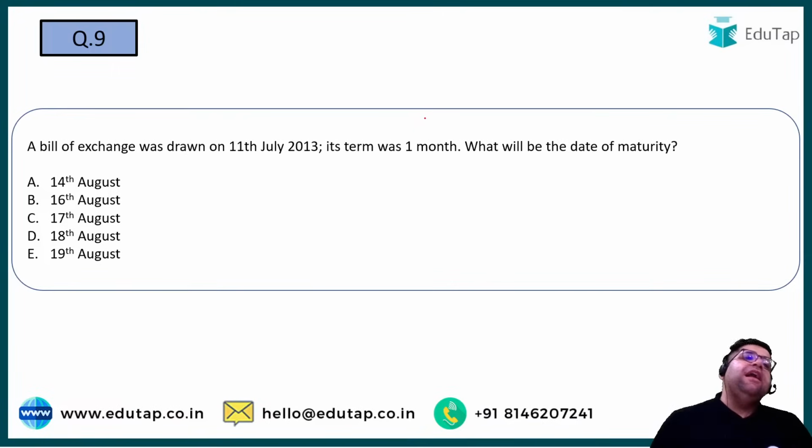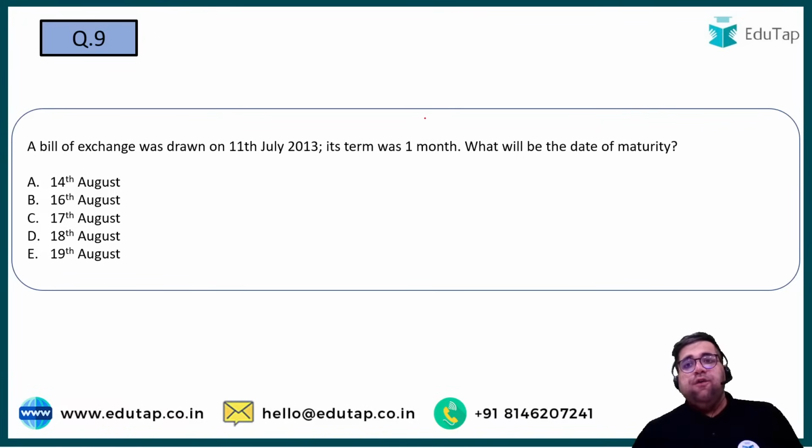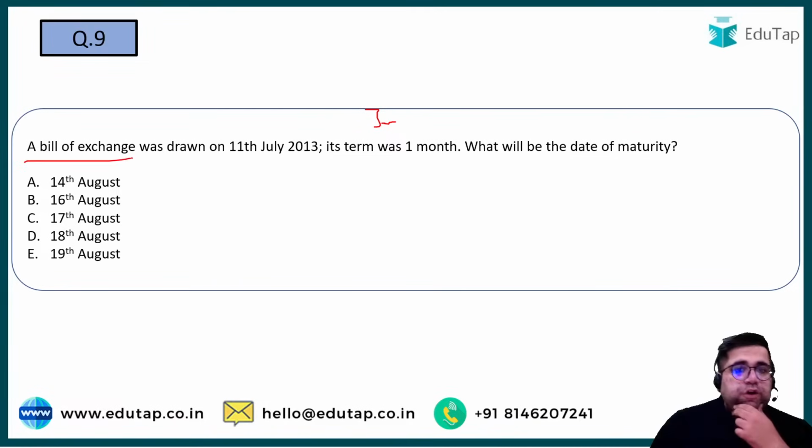Chaliye, question number 9 now. A bill of exchange was drawn on 11 July 2013. Its term was 1 month. What is the date of maturity? So we all know that a bill of exchange comes with 3 days of grace, right? Now please check, a bill was drawn on 11 July and now you have full 1 month.